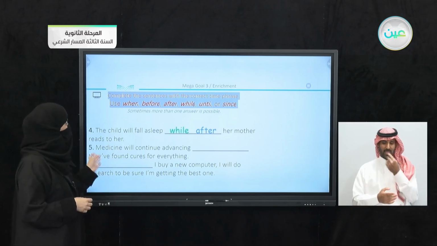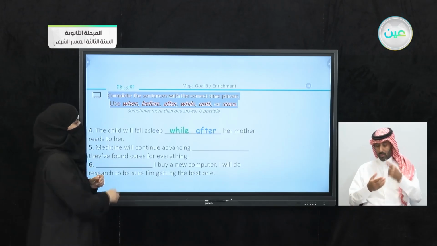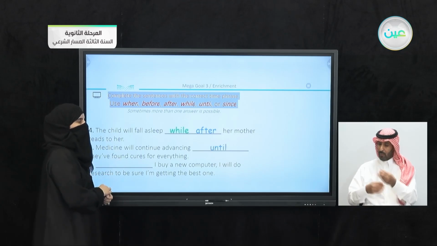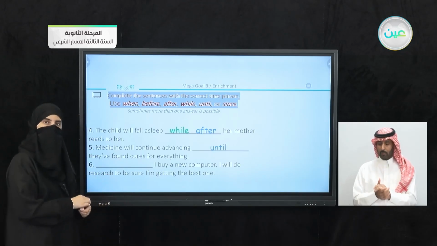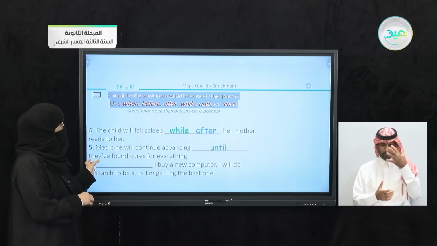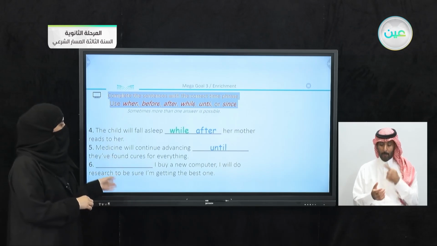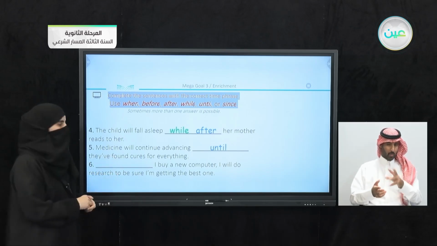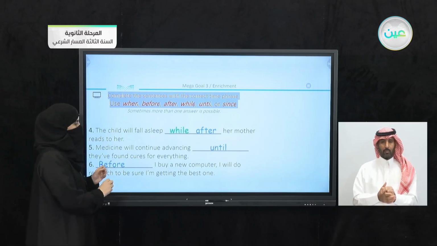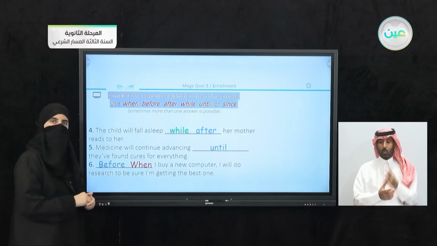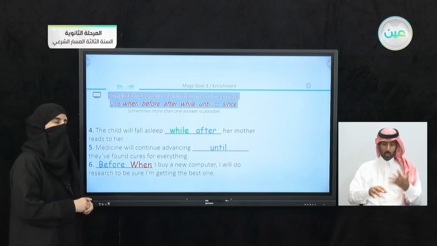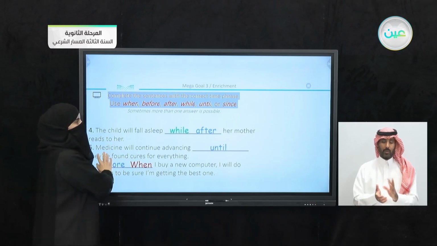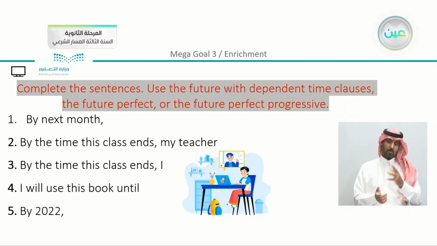Medicine will continue advancing they found cures for everything. Now we have here until they find cures. Here, I buy a new computer, I will do research to be sure I'm getting the best one. I can say we have here before, or I can say when I buy a new computer. So you can see that some answers have up to 3 words that can be used.